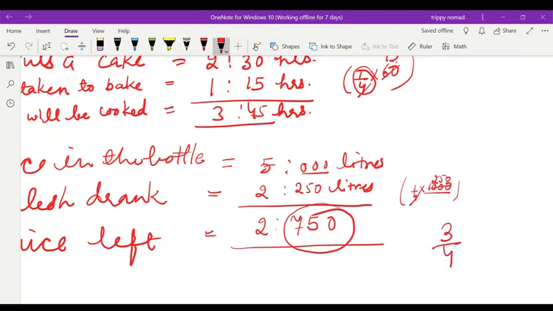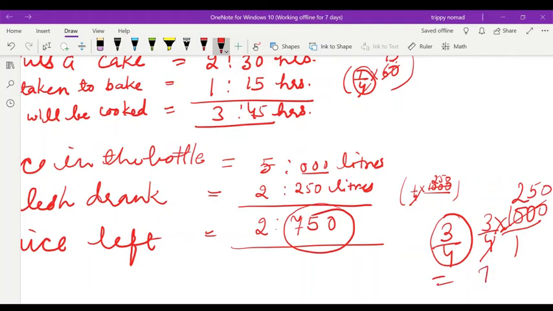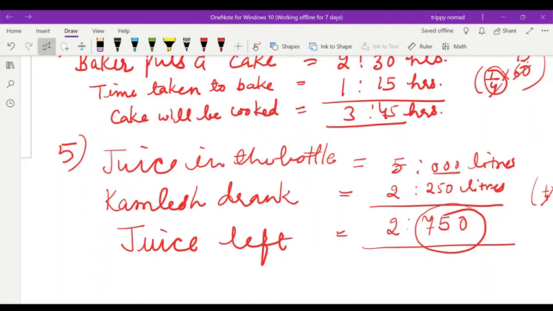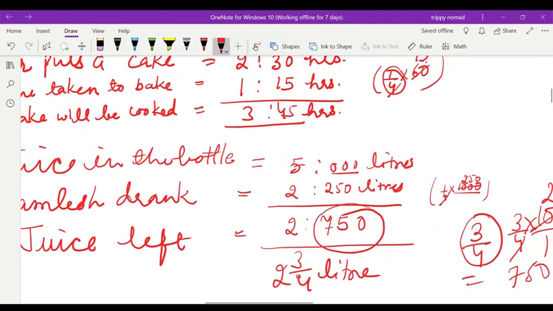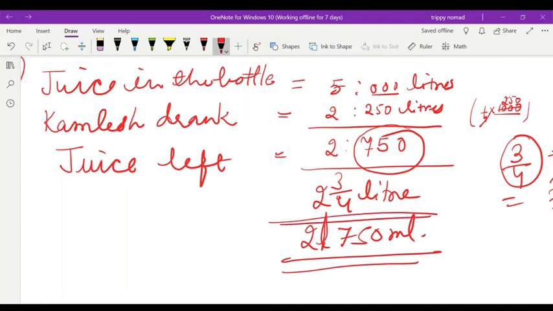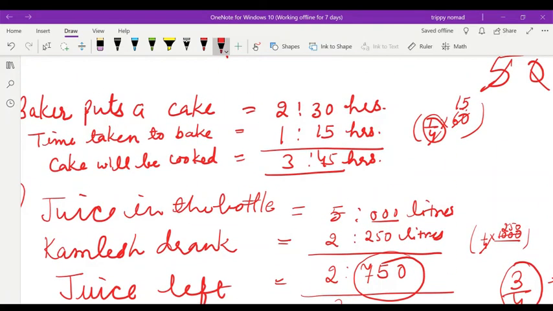How will you get 3/4? 3/4 of 1000 is 750. So that is 3/4. So 2 integer 3/4 liters, or you can write 2 liters 750 milliliters. Both are correct.